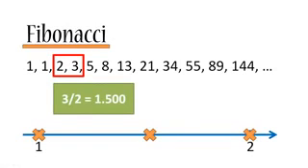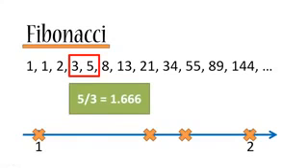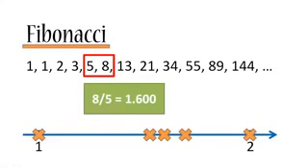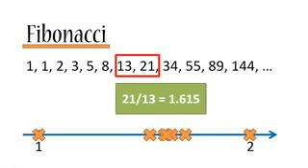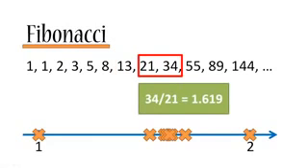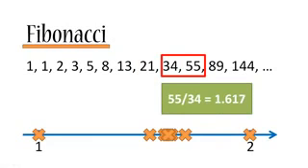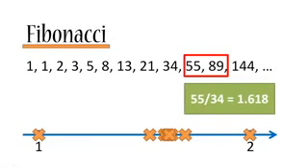3 divided by 2 is 1.5. 5 divided by 3 is 1.666. 8 divided by 5 is 1.6. 13 divided by 8 is 1.625. 21 divided by 13 is 1.615. So you kind of see where this is going. The crosses are getting closer and closer to one specific certain number.